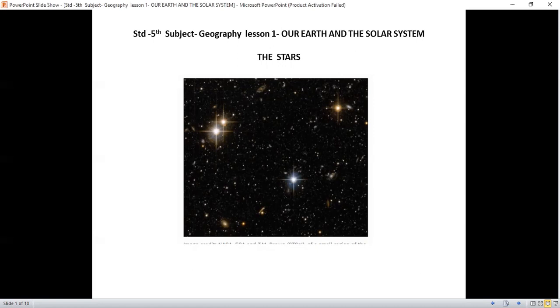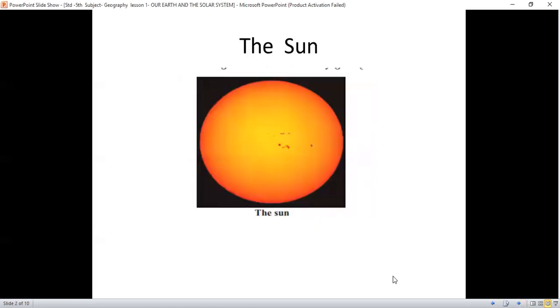The next heavenly body is the sun. The sun is a star. Our earth is a planet and it gets light from the sun. It moves around the sun. Its movement around the sun is called the revolution of the earth. The sun, which is a star, and the planets that revolve around it are together called the solar system.